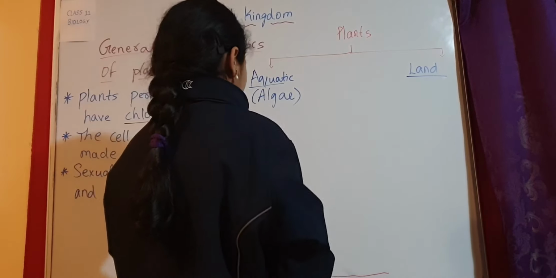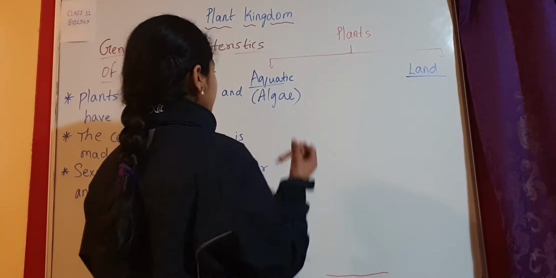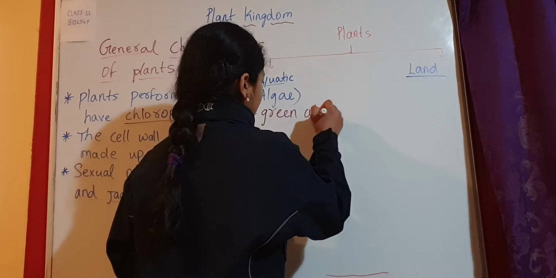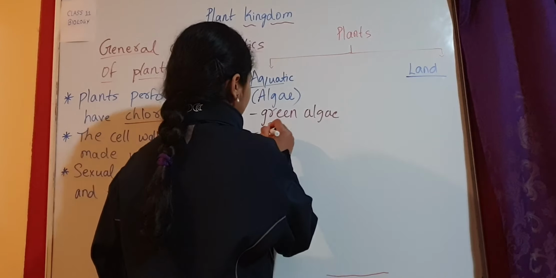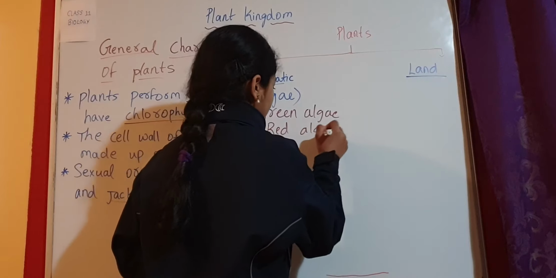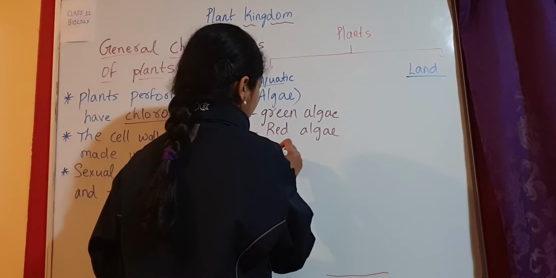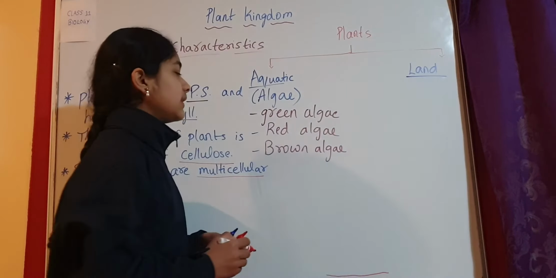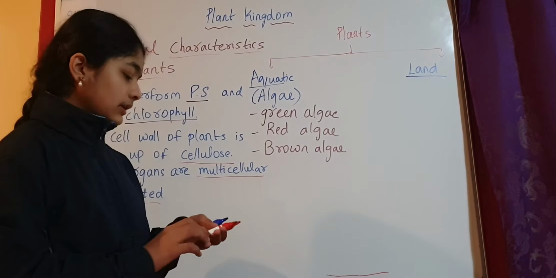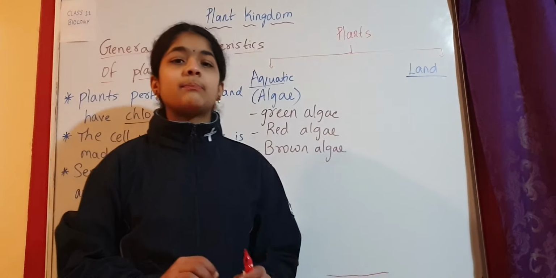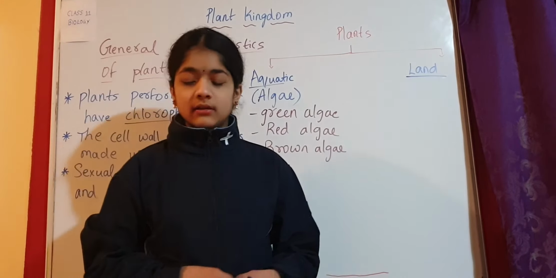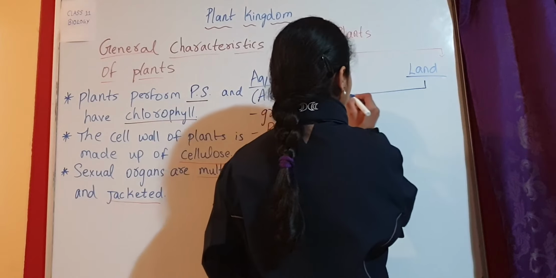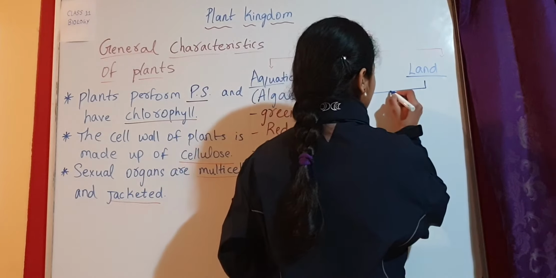And in algae, we are going to talk about green algae, red algae, and brown algae. So these are the 3 different types of algae: green algae, red algae, and brown algae. Now coming to the land plants, the plants which are present on land. The plants which are present on land can be classified again into 2 types.